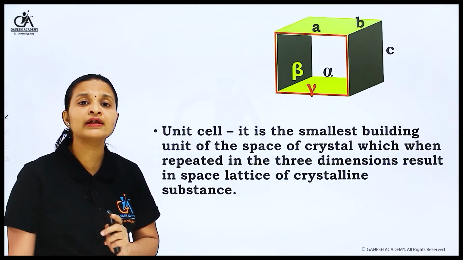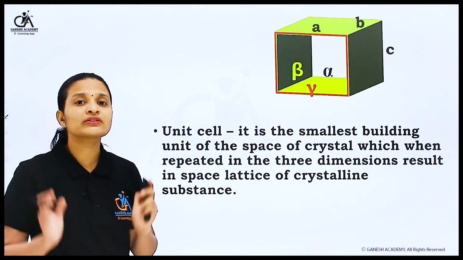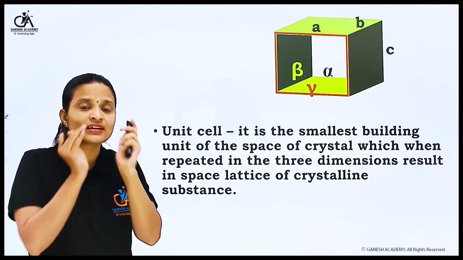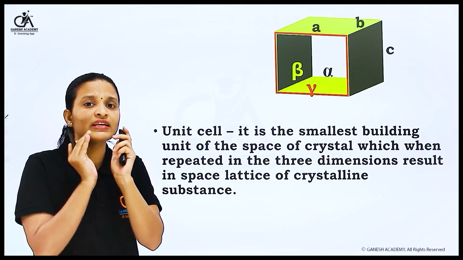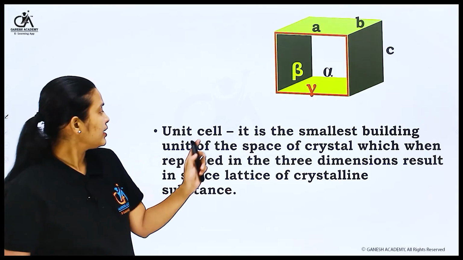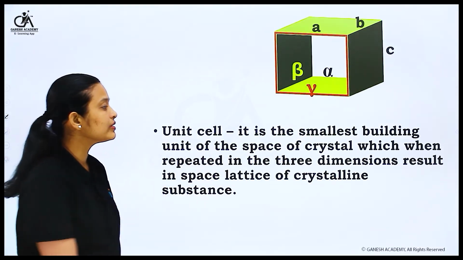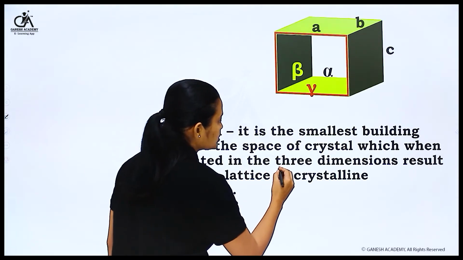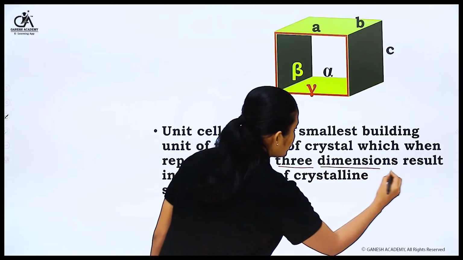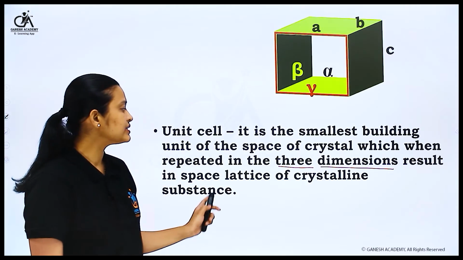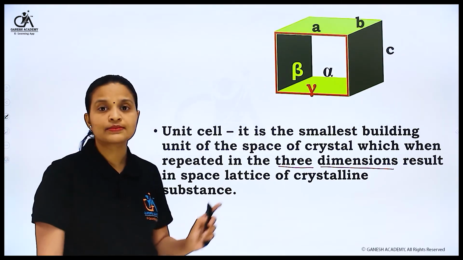In the previous slide, I told you about the crystal lattice. In that crystal lattice, a very small building unit of the crystal, which is repeated in three dimensions, results in the space lattice of crystalline substances.